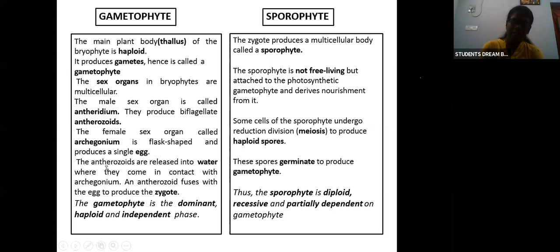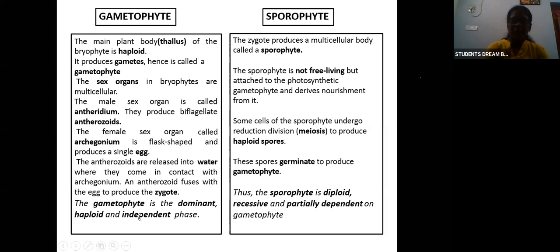Okay, so the male gametes, the male cells, are released into the water. Like we already saw, fertilization ku water is important for them, adanal they are amphibian plants. Once the anthrozoids are released into the water, they come in contact with the archegonium, the female reproductive structure. Then the anthrozoid will enter into the flask shaped archegonium, go near the egg, and fuse with it to produce the zygote. Okay, that is the reproduction here.